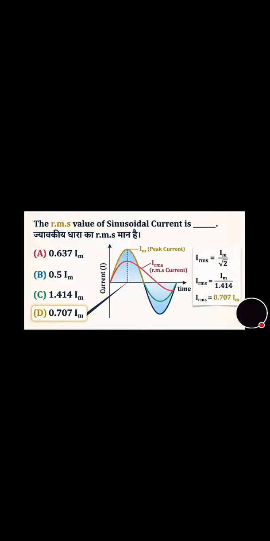That's on the screen. The RMS value of the sinusoidal current is how much? And its correct answer is option D, that is 0.701 of the peak current. And now move towards the next question.